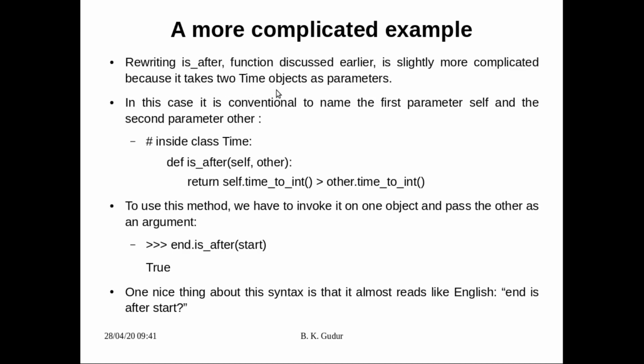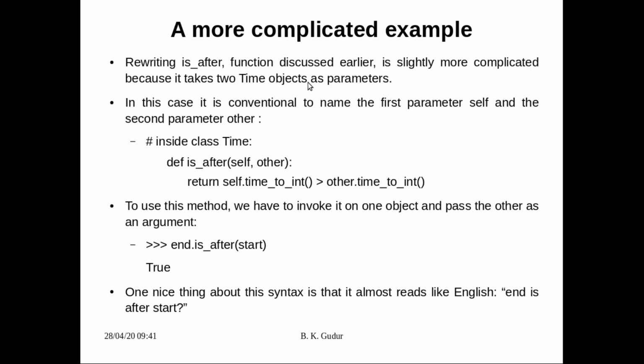So one more example, a little bit complicated. Why? I'll tell you what complications you have. So rewriting is_after. Remember, we had written one function called is_after. What it was doing, it was taking two time objects t1 and t2, and it was telling whether t1 follows t2. The function discussed earlier is more complicated. How it is complicated, I'll tell you, because it takes two time objects. So for whatever methods we have converted, all methods were taking only one object.